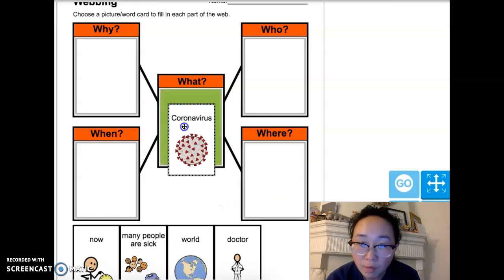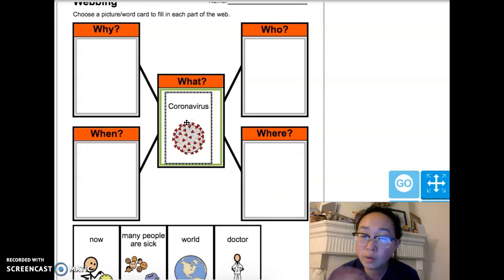So let me move that over here. Coronavirus. And so remember, coronavirus is a new virus that is spreading very quickly, makes people sick.